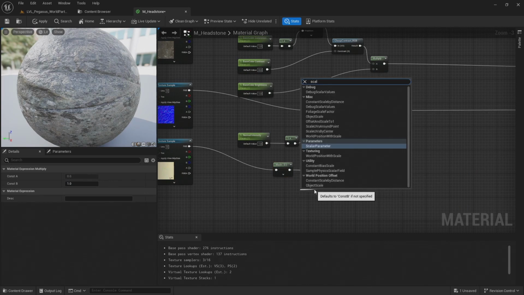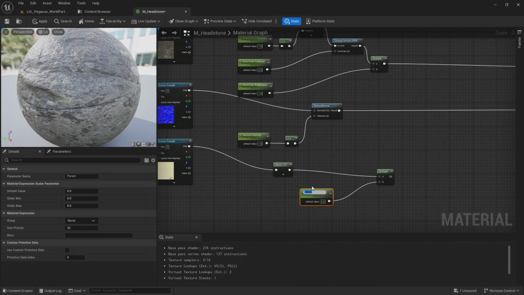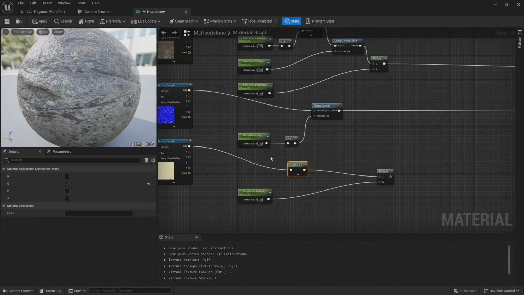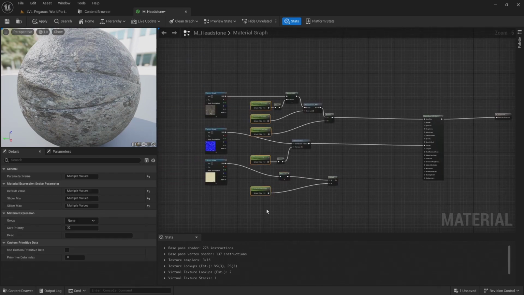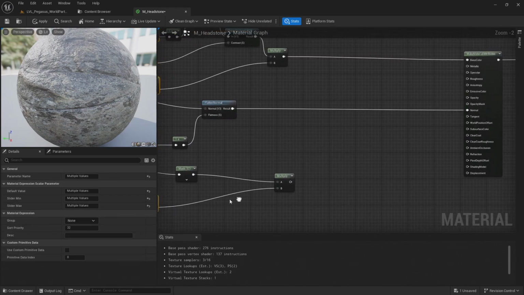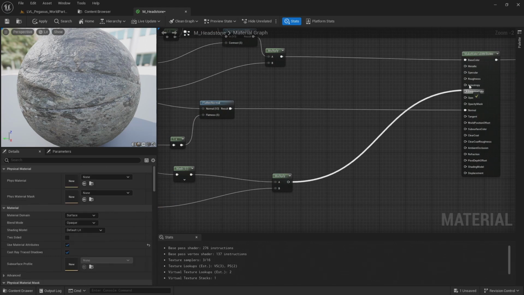And another scalar parameter. And call this 1 roughness intensity. And set that to a value of 1. I like to keep all of these parameters lined up so I can easily select them all at once. And connect that to the roughness.